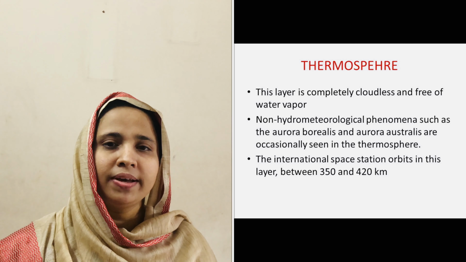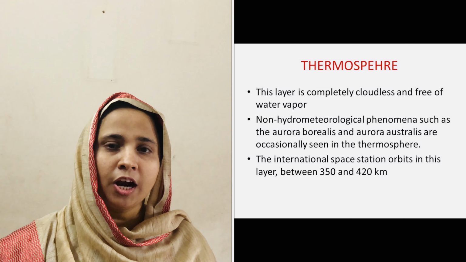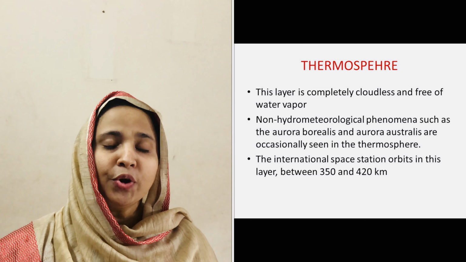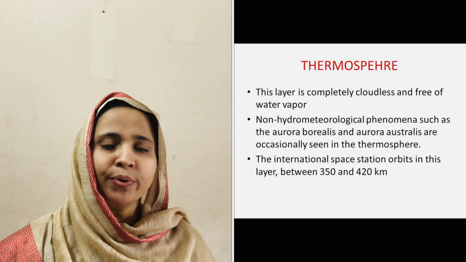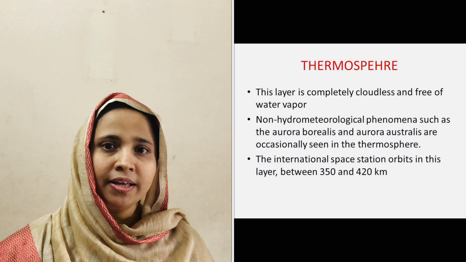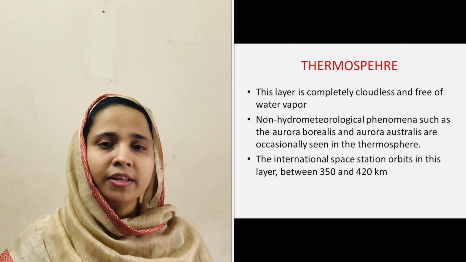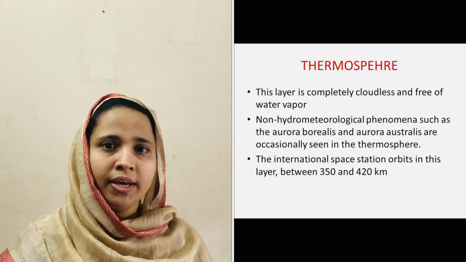The thermosphere is completely cloudless and free of water vapor. Non-hydrometeorological phenomena such as auroras are occasionally seen in the thermosphere. The International Space Station exists in the thermosphere between 320 and 450 km.